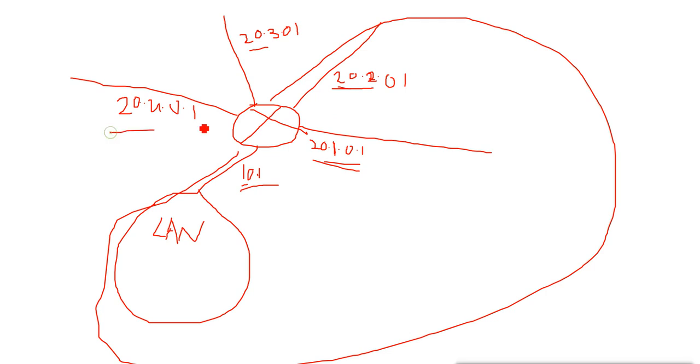Now what happens when you configure normal RIP? You will give the command network and then mention the network directly, like network 10. When you mention network 10, it will enable routing for network 10, and it will enable routing on all the interfaces of network 10. We have only one here, so it will enable.